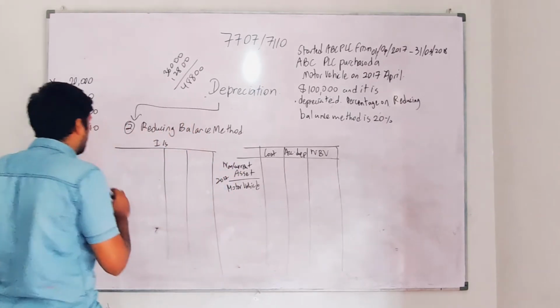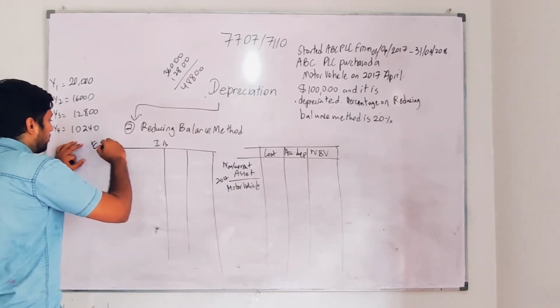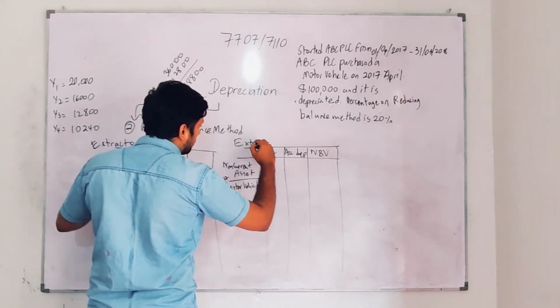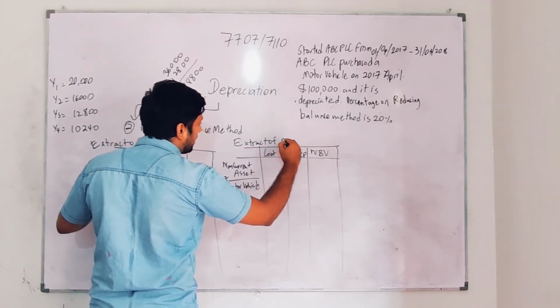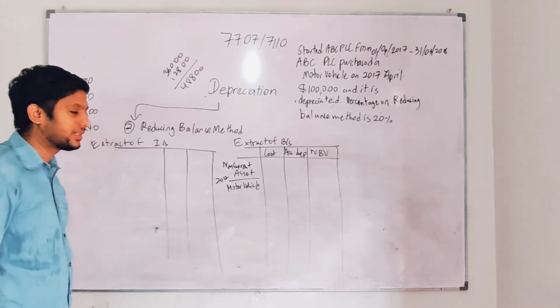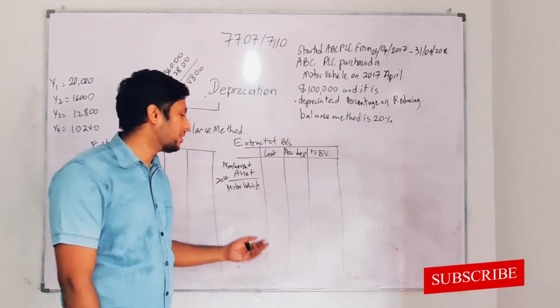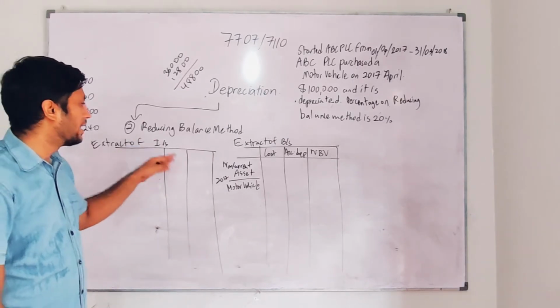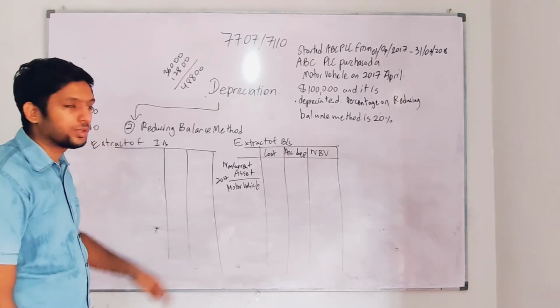So I'll start with 2017. I'm going to do the same thing. Again, this is an extract of the income statement. This is an extract of the balance sheet. Extract means only that particular area. The balance sheet has non-current asset, current asset, capital, non-current liability and current liability. So I'm not going to take those values because I only need the extract. So this is more than enough.